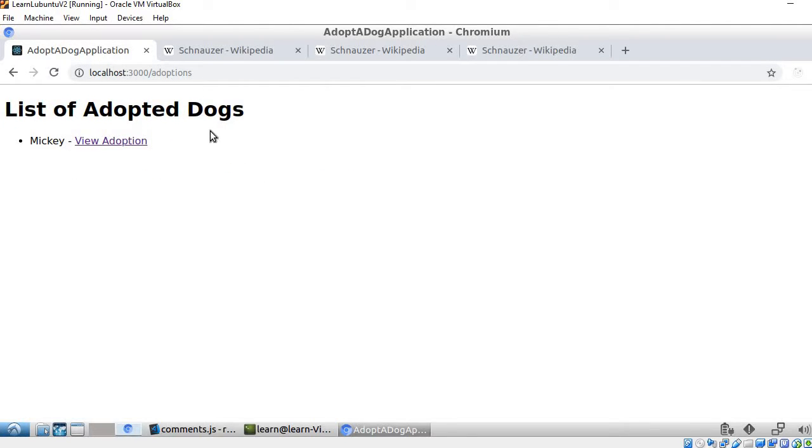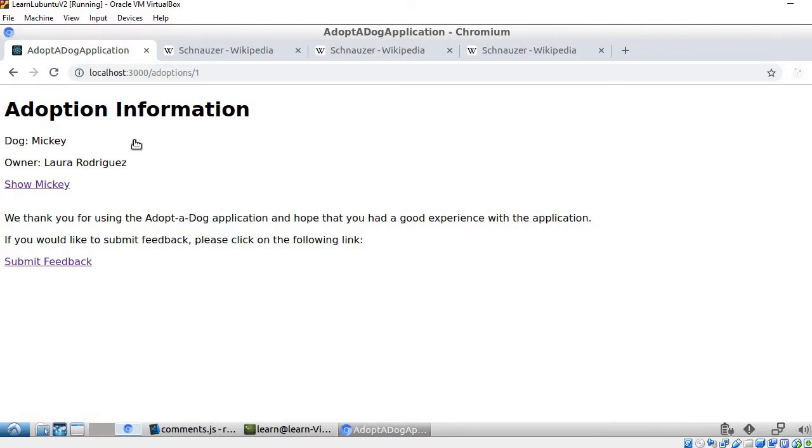We see that as of right now, there's only one adoption, which is for Mickey. We are going to click on View Adoption. And this shows that this is regarding the adoption of Mickey. Mickey was adopted by Laura Rodriguez. And we are able to click here to submit feedback.